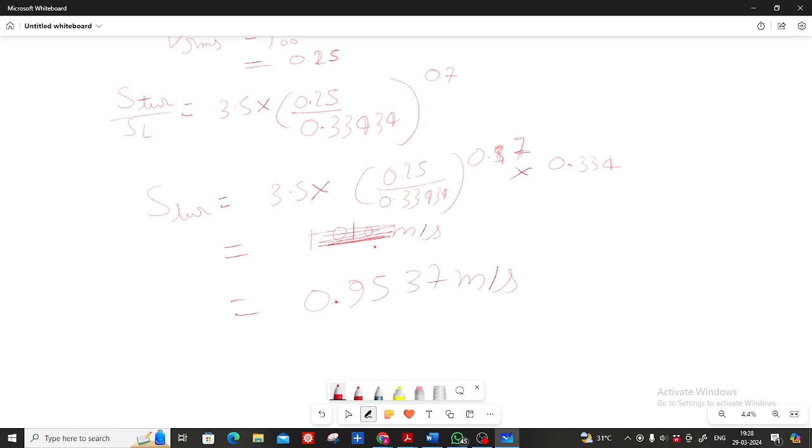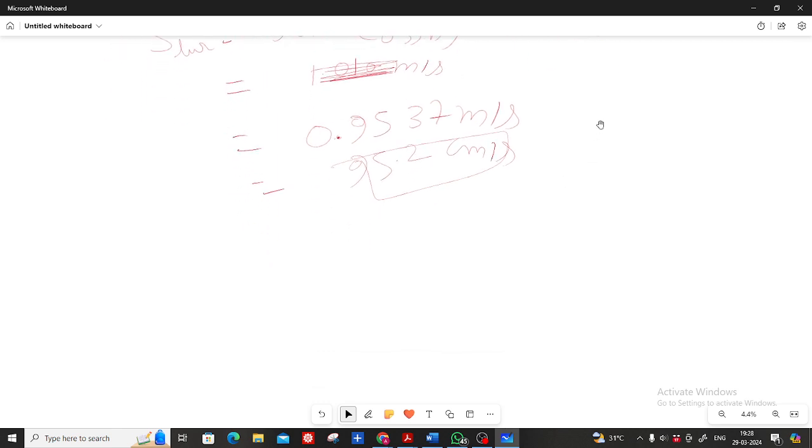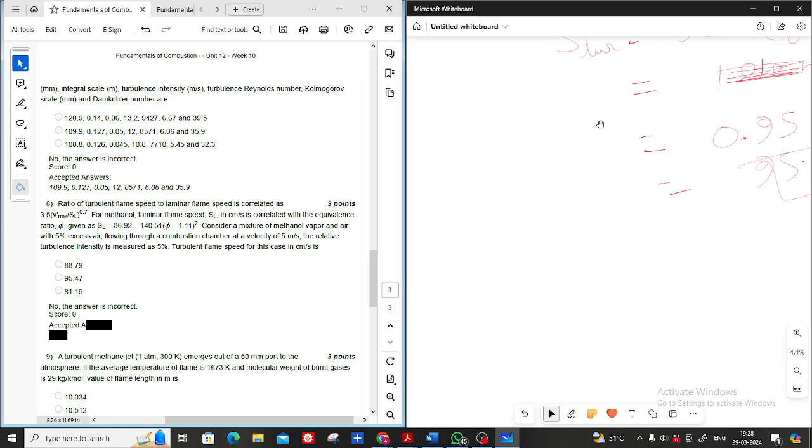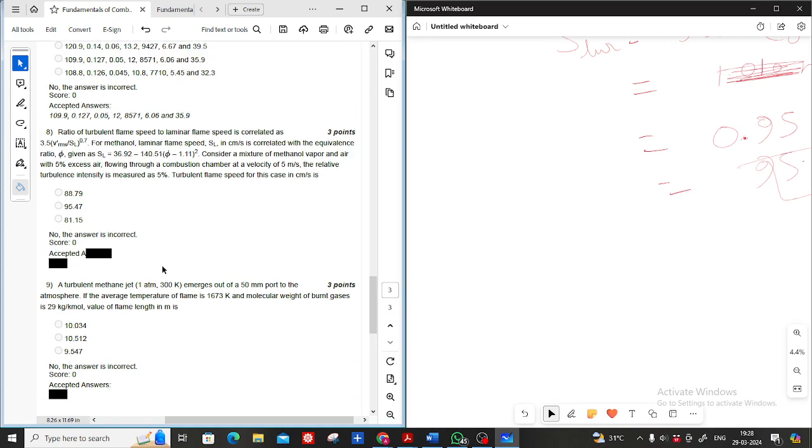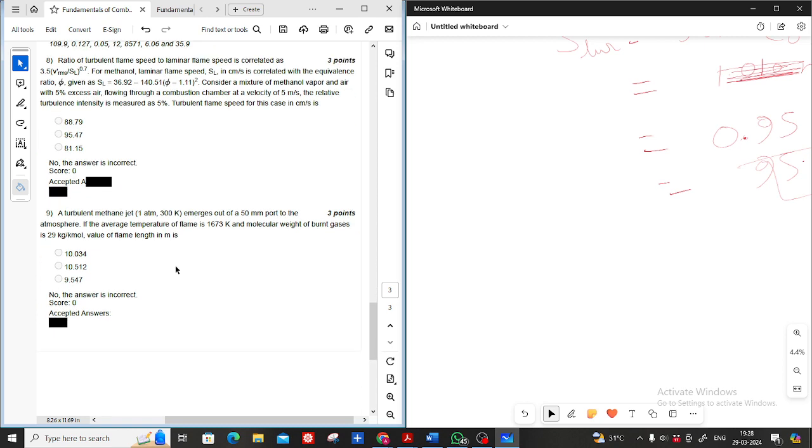Okay, Surabhi, are you getting the same thing? 0.95? Yes, sir. I'm getting 95.2 centimeter per second. It's the same thing, 95.3, 95.2 centimeter per second, in that range. Okay.